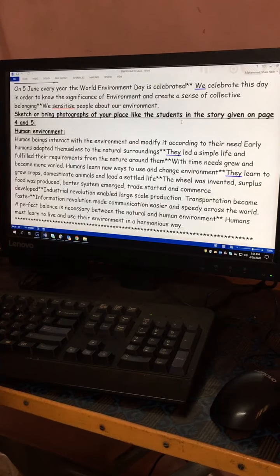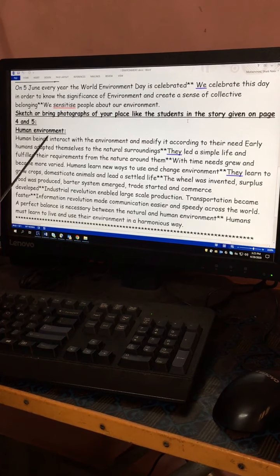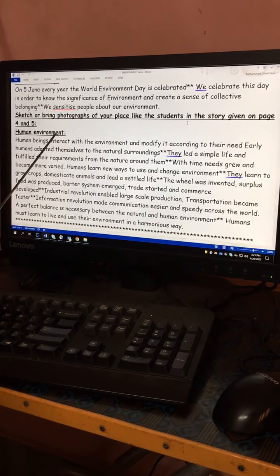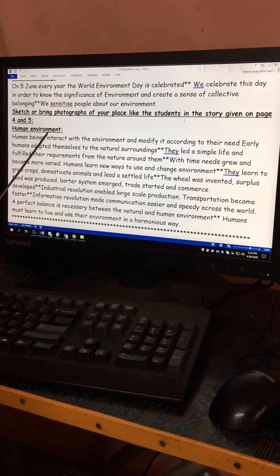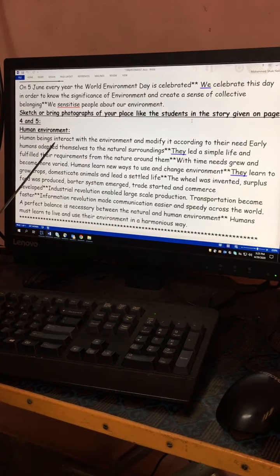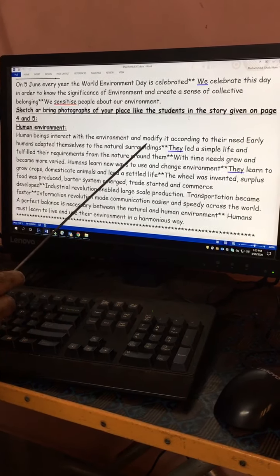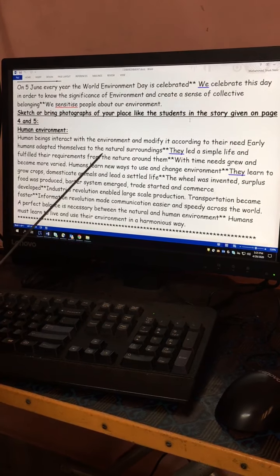The human environment, as you all know, consists of human beings only. It may consist of quality and quantity. In some countries, quantity of humans is there. In some countries, quality and quantity both will be there. Human beings interact with the environment and modify it according to their needs. Early humans adapted themselves to the natural surroundings.